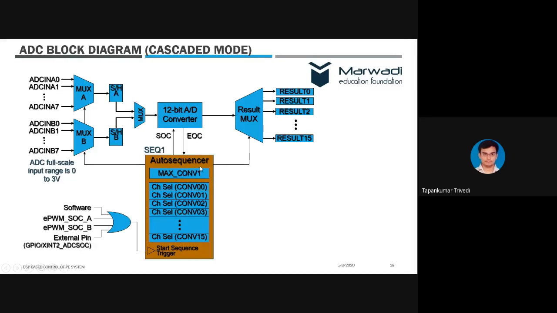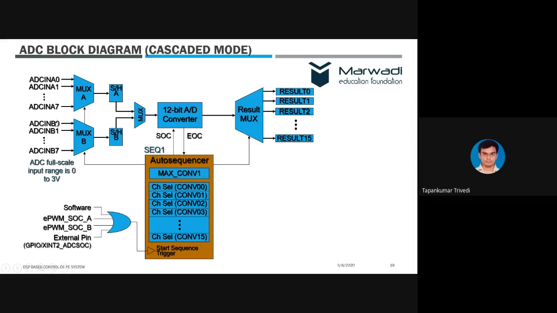There is an auto sequencer. We don't need to go much into the detail, but a very simple meaning is that the auto sequencer is sequencing which channel will be converted first. For example, we have connected voltage sensors on B0, B1 and B2 and current sensors on A0, A1 and A2.